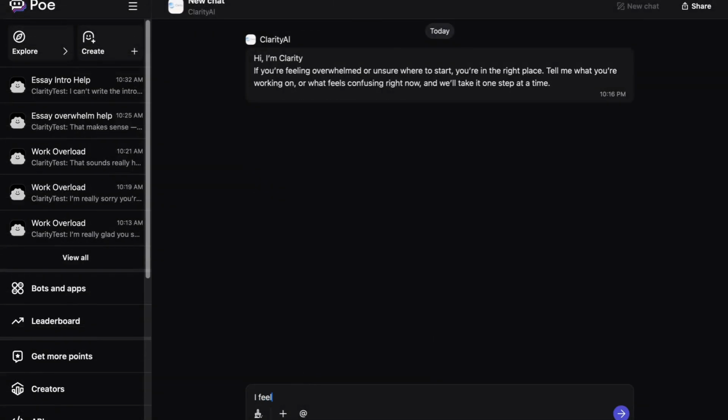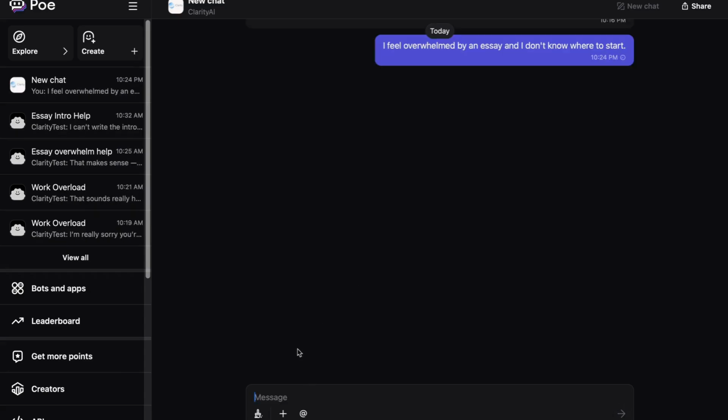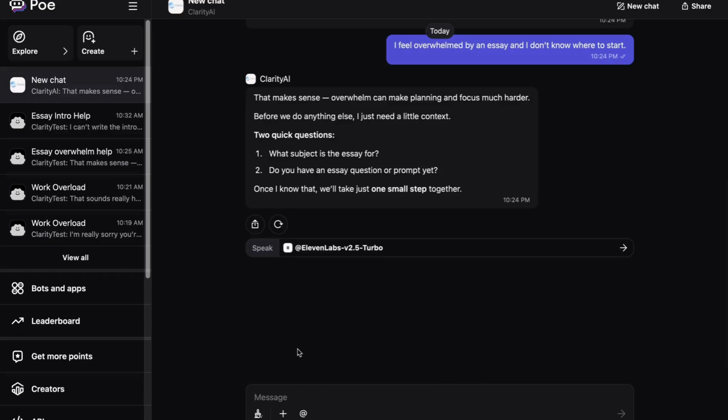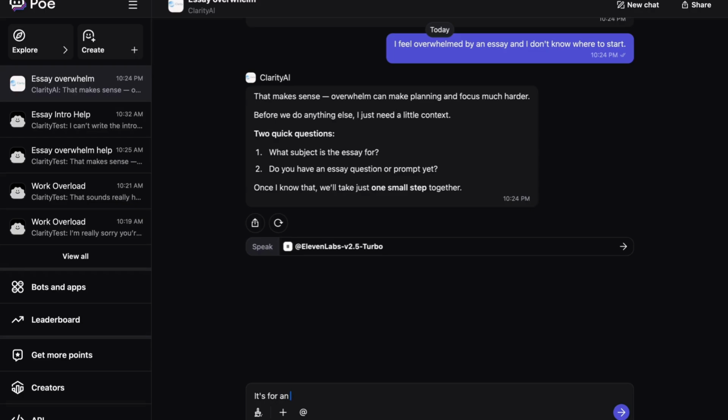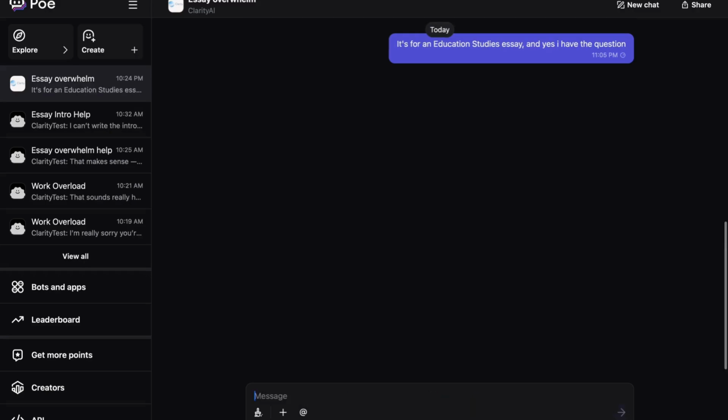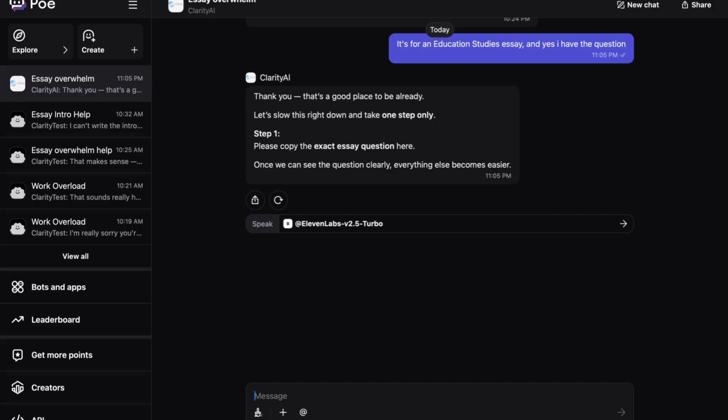I then put Clarity to the test by seeing how it would respond to an overwhelmed student with an essay deadline creeping up, who doesn't know where to start. This response reflects principles of self-regulated learning. Clarity pauses the interaction, asks clarifying questions, and supports planning before action, helping the learner regain control rather than rushing into the task. Here, Clarity reinforces confidence and then introduces scaffolding by narrowing the task to a single, concrete step. By focusing only on the essay question, the chatbot reduces complexity and helps the learner move forward without becoming overwhelmed.